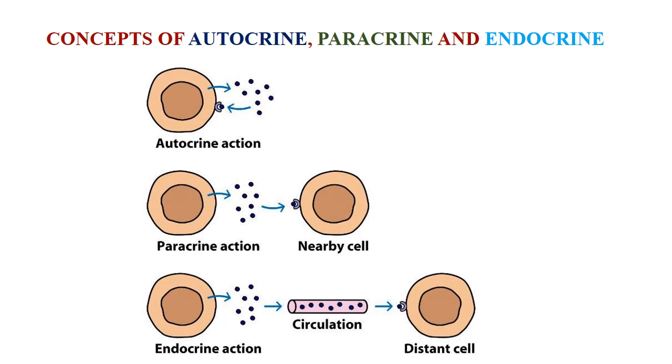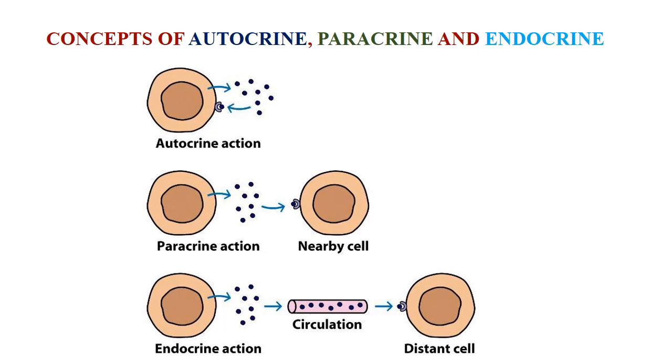Let us understand the terms autocrine, paracrine, and endocrine. Auto, as we know, which means self. Para means which is the neighboring, near. Para means nearby, and endo means within. What is autocrine secretion, or what is autocrine signaling?